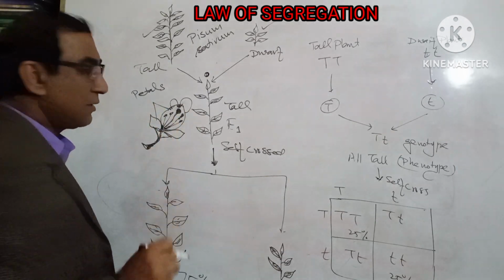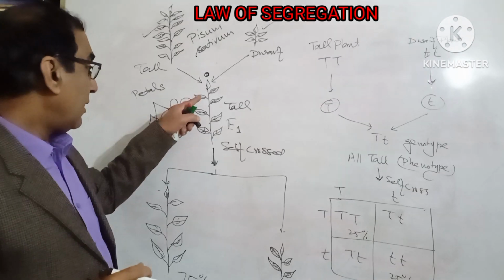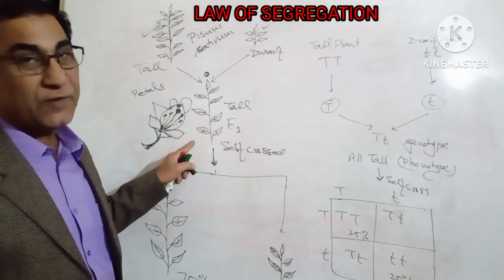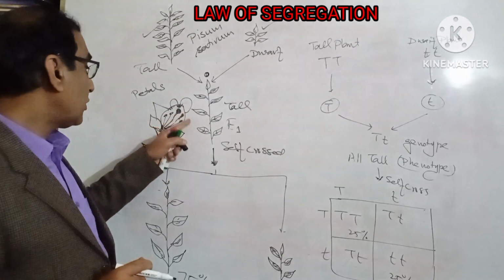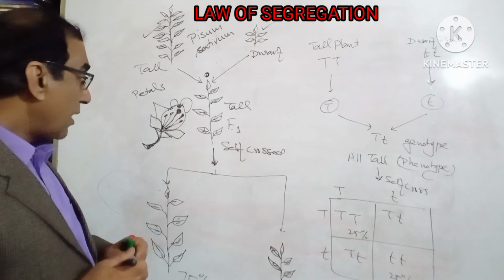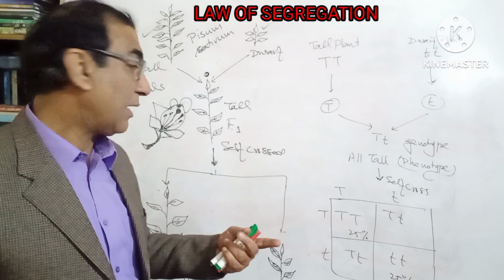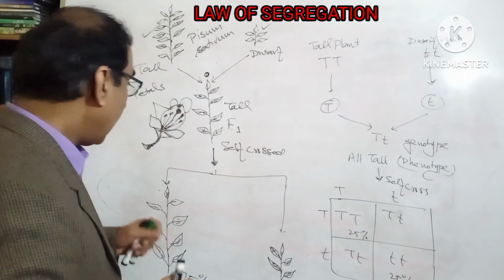He used the pollens of a plant of the first filial generation on the stigma of the same plant. This is known as self-fertilization or self-cross.